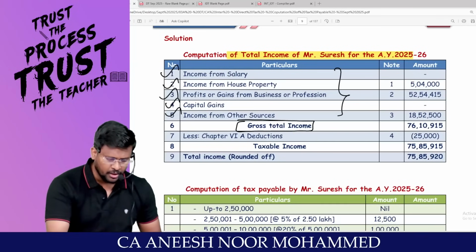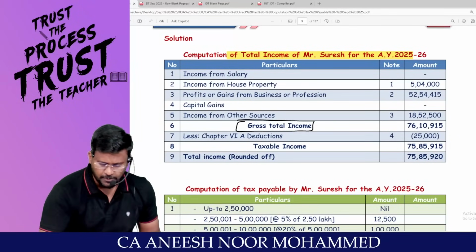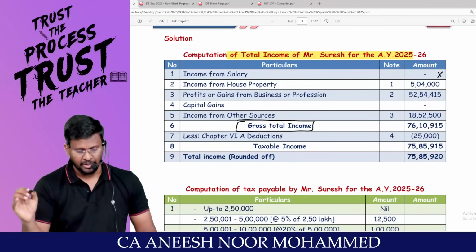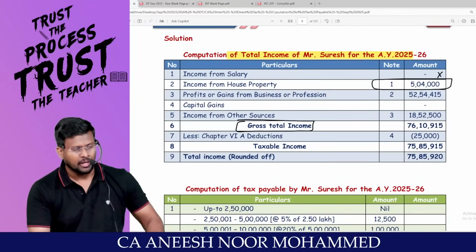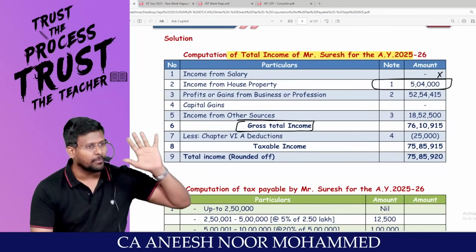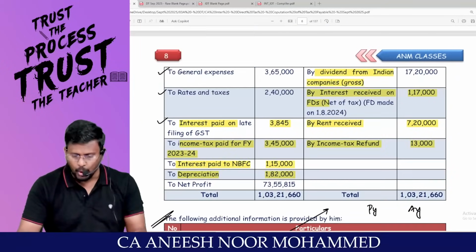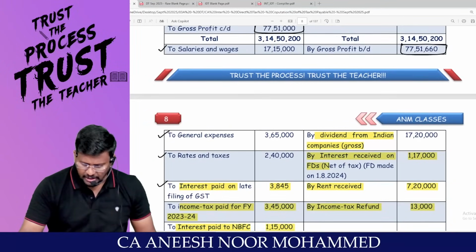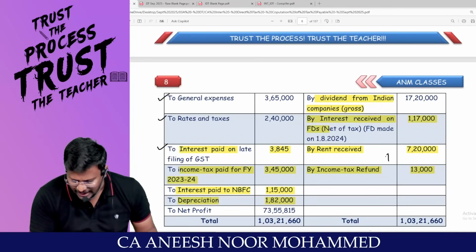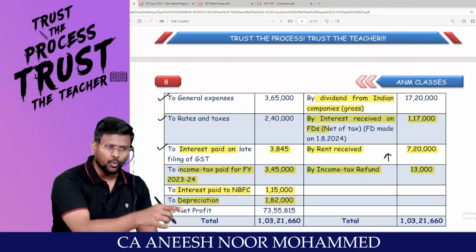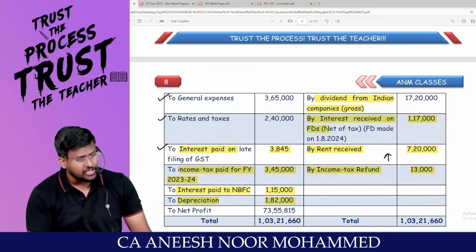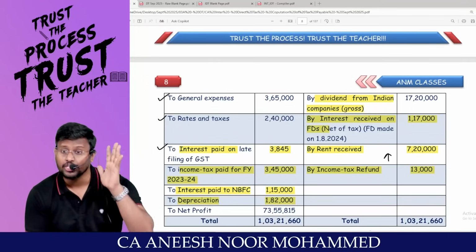In this question, there are no salary details. So just put a dash, no working note required. Sir, in this question, house property details are given. Sir, attach working note number 1. What happened to house property? House property income has been credited to P&L account. If you credit rent to the P&L account, PGBP increases. PGBP, do the rectification of errors.